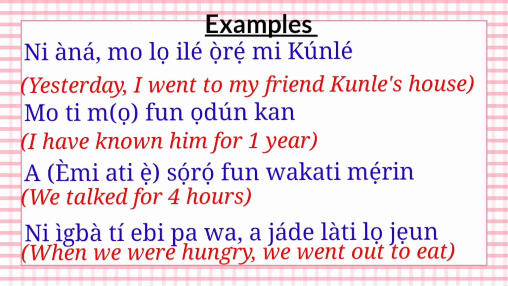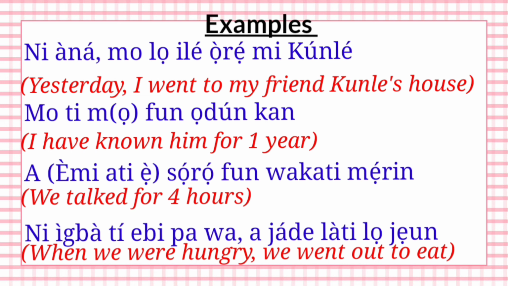Ọ̀rẹ́ mi. I have known him for one year. Mo ti mọ̀ ọ́n fún ọdún kan. Remember that for this form, we said you emphasize the last vowel in the verb. Mọ̀ is know, so mọ̀ ọ́n is known him. So I have known him for one year.